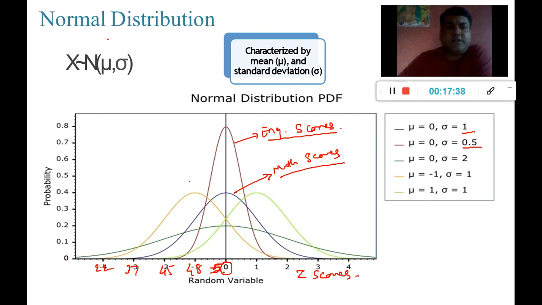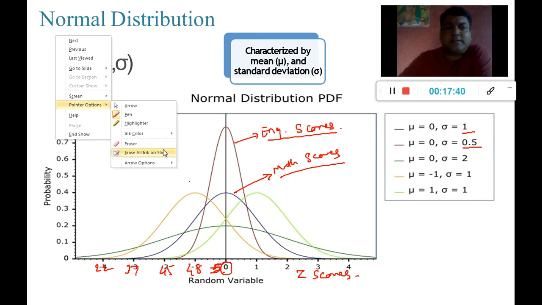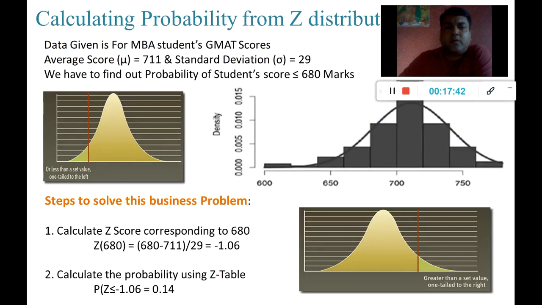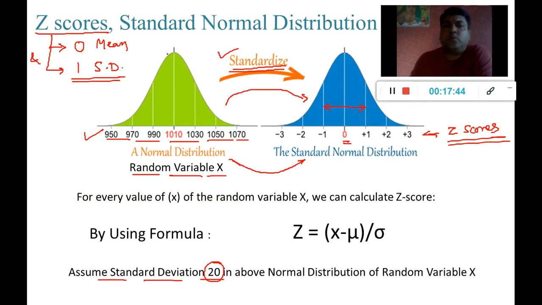So to avoid this and to analyze them properly, we convert the data into its standard normal distribution format, so that every score for any subject has fixed distribution properties, that is, 0 mean and 1 standard deviation.